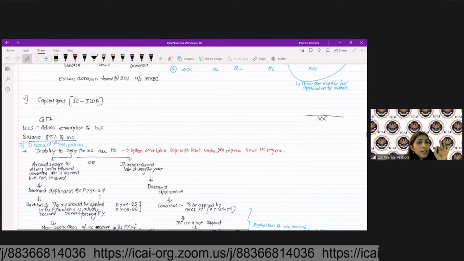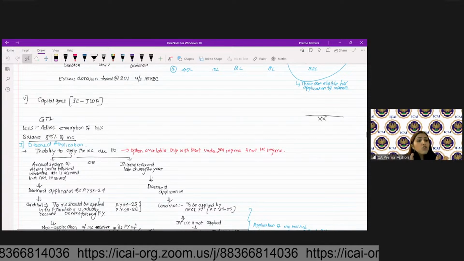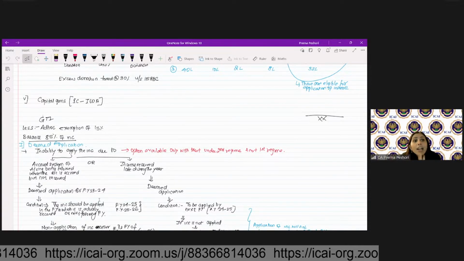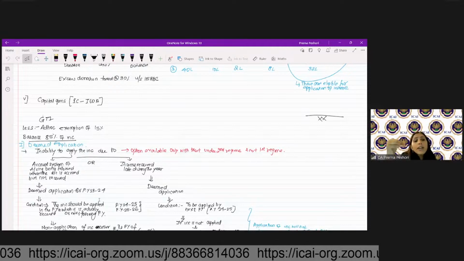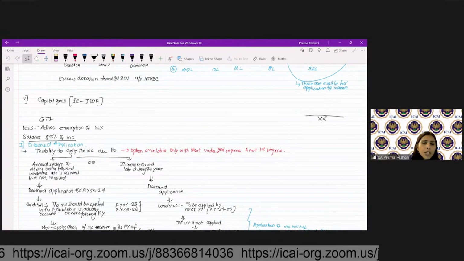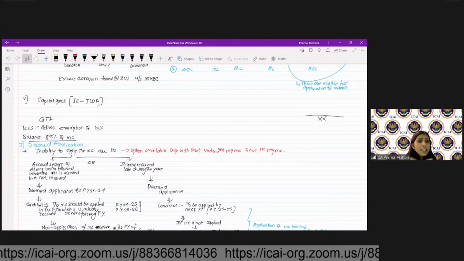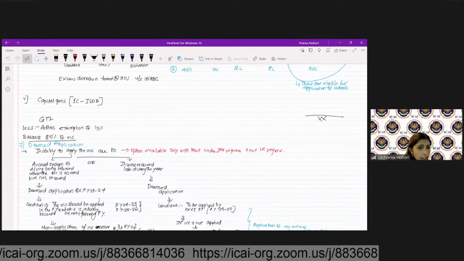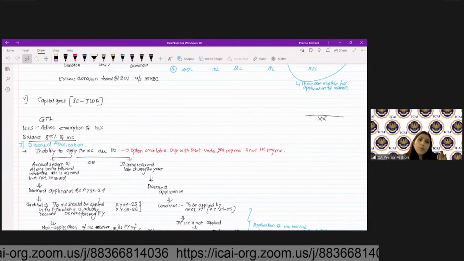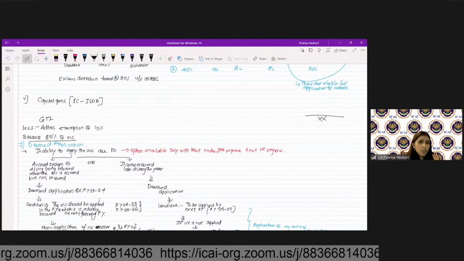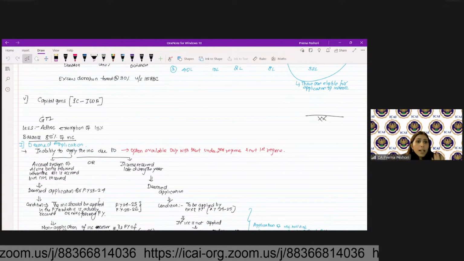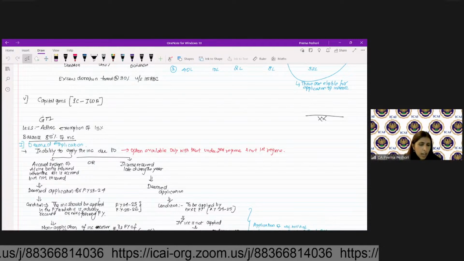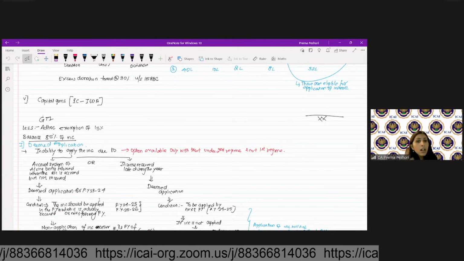For that purpose, the condition is that the income should be applied in the year in which it is actually received or in the next following previous year. So if we are looking at 23-24 and I do not receive the income during this year, it will not be considered my income. It will be considered as deemed application, and I'll be allowed that as an application.